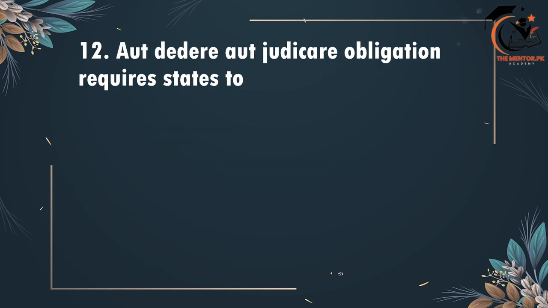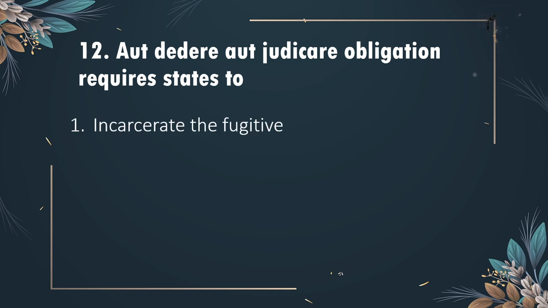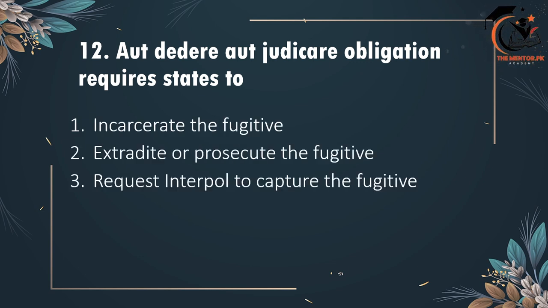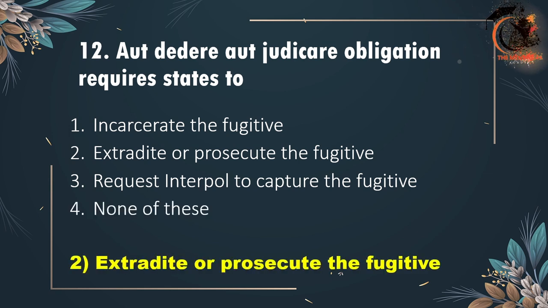12th है aut dedere aut judicare obligation requires state to incarcerate the fugitive, extradite or prosecute the fugitive, request Interpol to capture the fugitive, or none of these. Correct option है option 2, extradite or prosecute the fugitive.